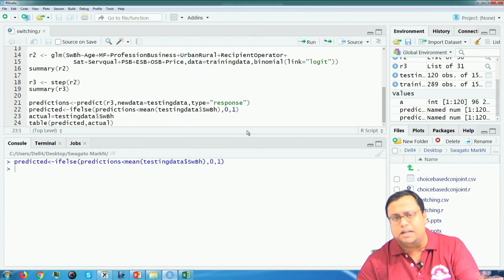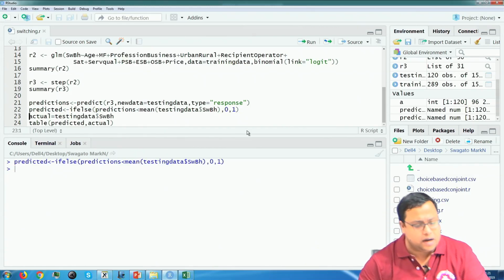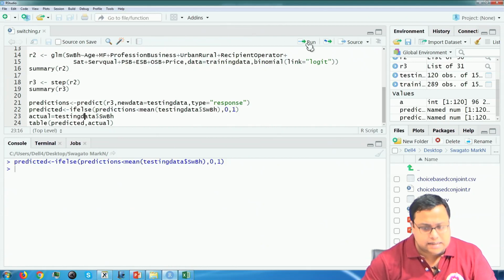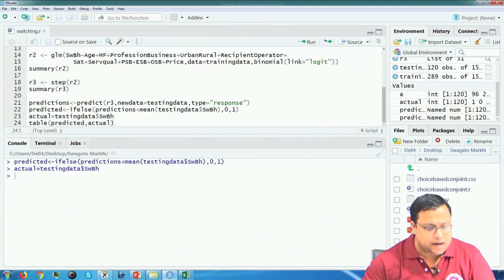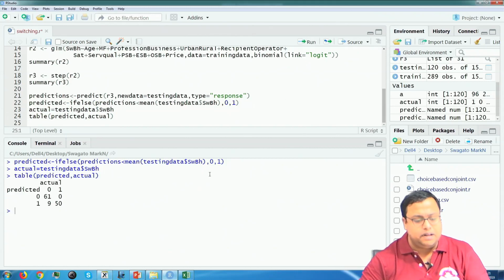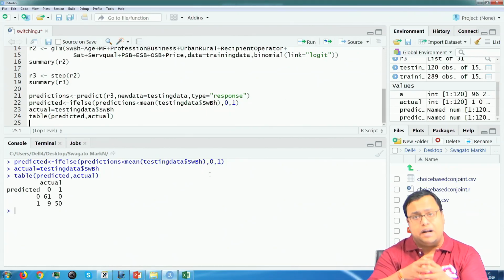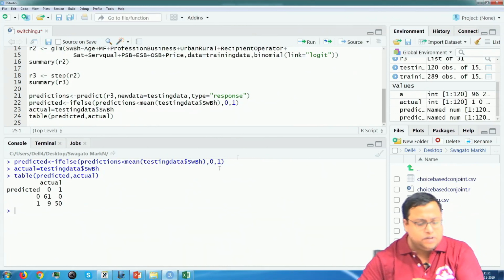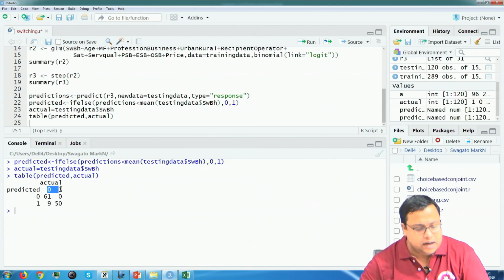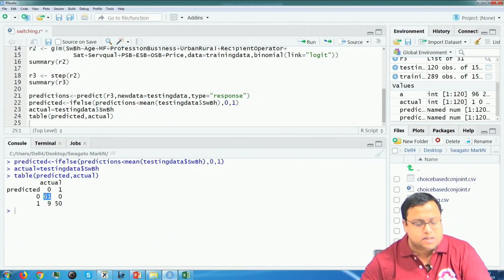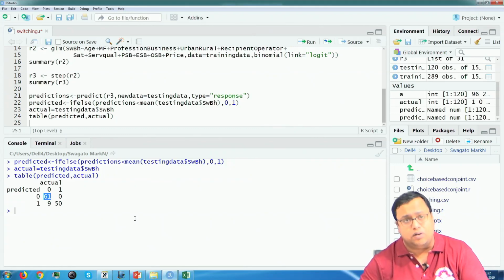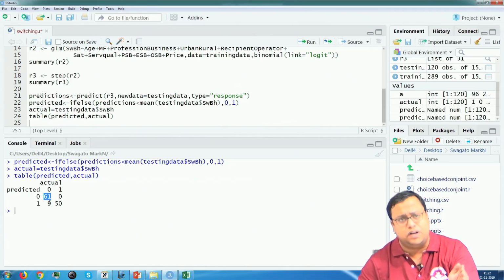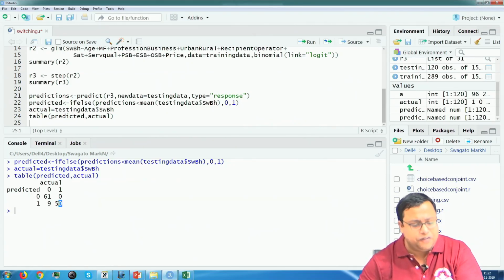Anything lower than that probability is 0, anything higher than that probability is 1 and then actual is obviously the switching behavior and I create a table. Simply I create a table. Here I see that this is the confusion matrix. What is this confusion matrix? The columns are 0, 1 which is the actual 0 and actual 1 and this is my predicted 0 and predicted 1 and out of actual zeros I am predicting 61 right out of 70. So, 61 plus 9 there were 70 actual cases where people did not switch.